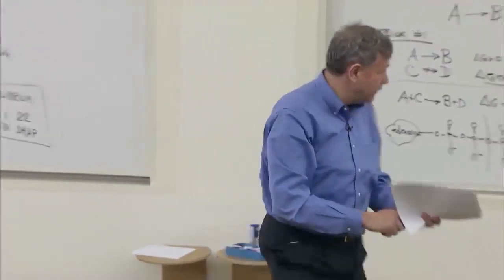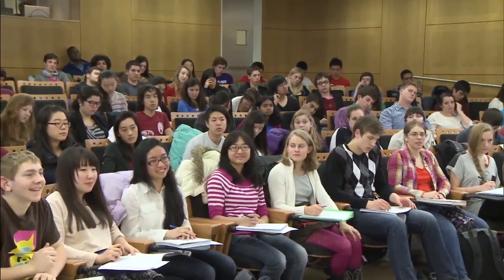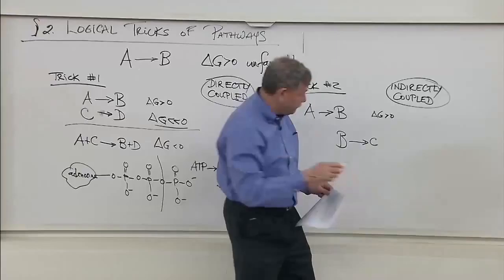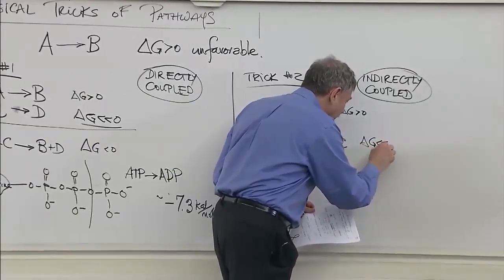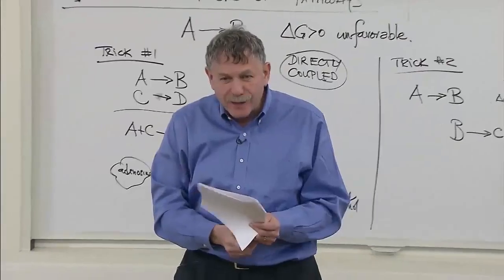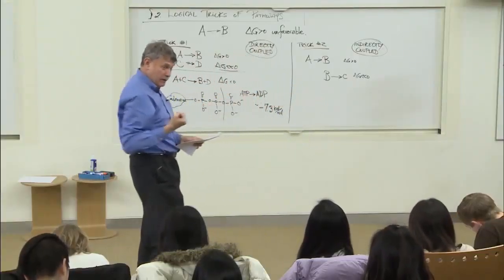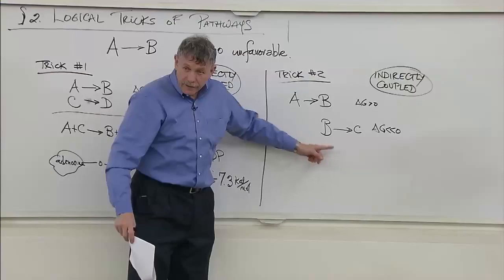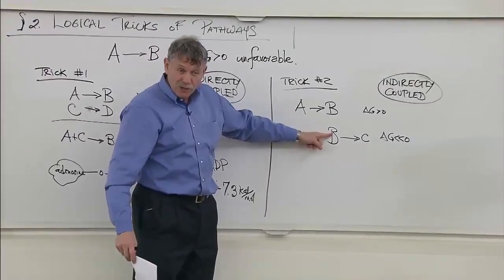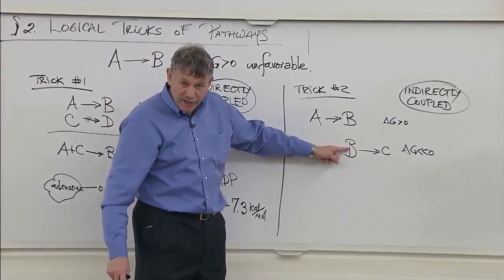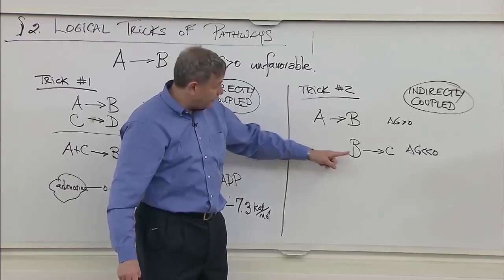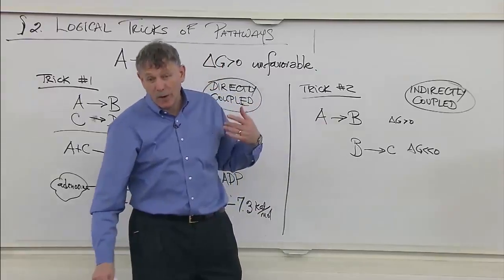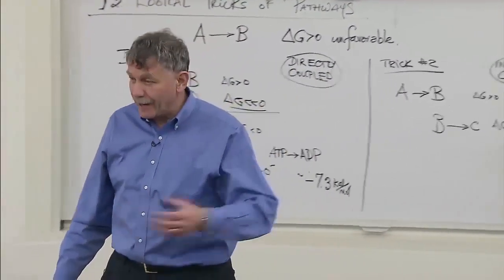What reaction would you like? So what's B going to go to? C, inspired. Very good. Okay, so B is going to go to C. And that's going to be a highly favorable reaction. And we're going to suck that reaction forward. We're going to suck the A to B forward by pulling the B down. And so I've indirectly coupled this to this, and I can force it down this pathway, even if this is energetically unfavorable on its face. If the next step is energetically favorable, I can pull it down. In fact, that'll work for quite a number of steps. If I'm pulling hard enough, I can force things down the pathway.